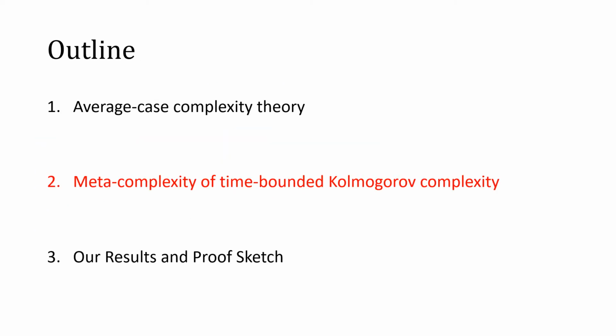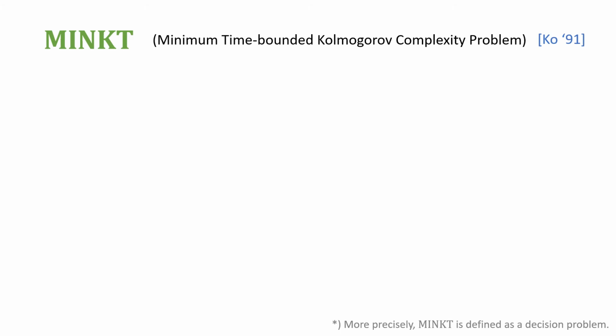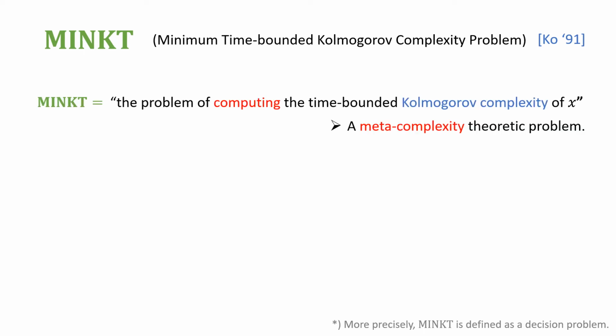So let's review the notion of meta-complexity of time-bounded Kolmogorov complexity. One of the meta-complexity theoretic problems is called MINKT, which was introduced by Ko. Informally, this is a problem of computing the time-bounded Kolmogorov complexity of x. So this is a meta-complexity theoretic problem in the sense that MINKT asks for complexity.